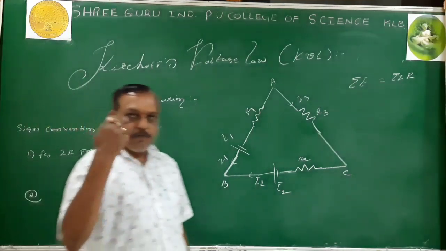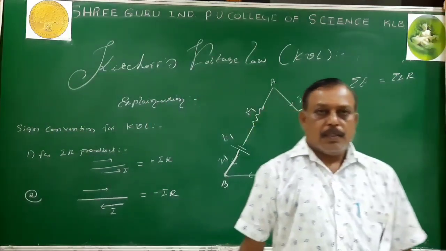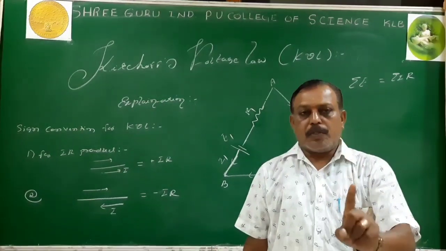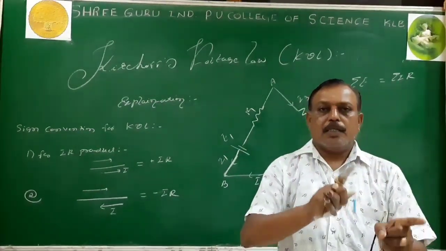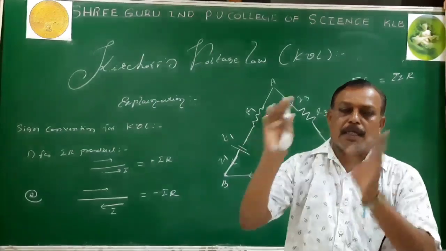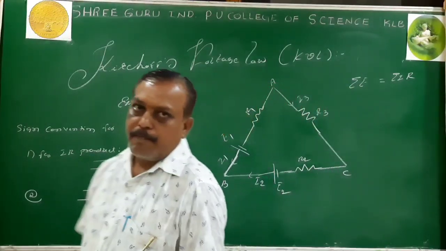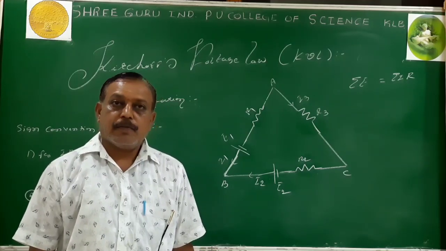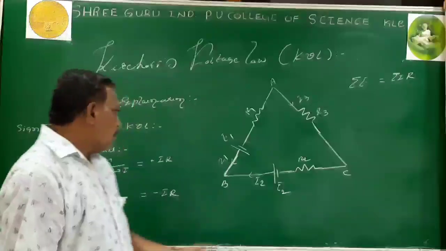If the current is along with you while moving in the loop, then the IR product is taken as positive. If the current is opposite to the direction of your motion, then the IR product is taken as negative. Now this is our first concept: along, positive; against, negative. Right?